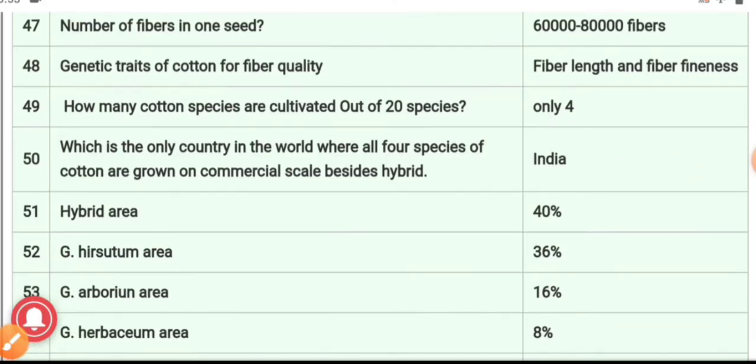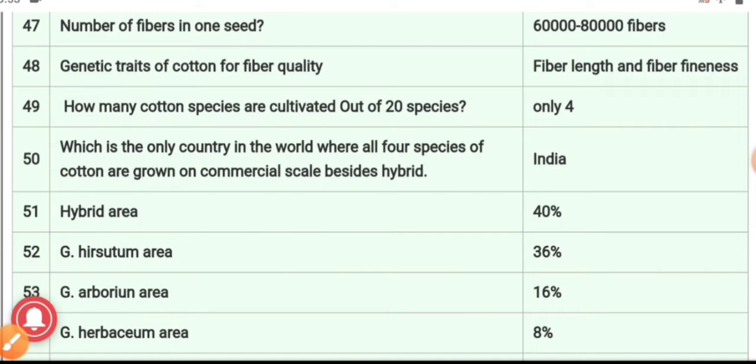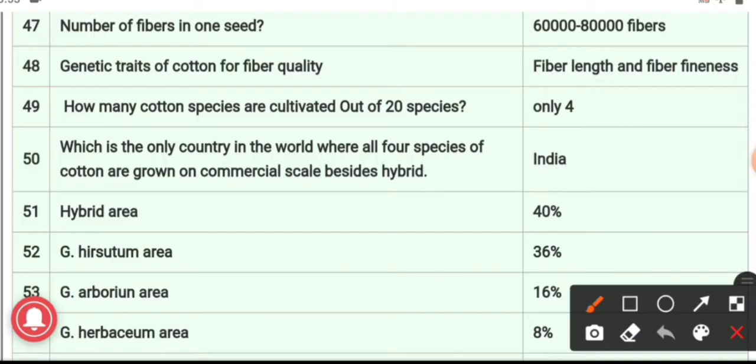49, how many cotton species are cultivated out of 20 species? And the answer is only 4 species are cultivated out of 20 species: Gossypium arboreum, herbaceum, hirsutum, and barbadense. 50. Which is the only country in the world where all 4 species of cotton are grown on a commercial scale besides hybrid? And the answer is India. India grows all types of species of cotton on a commercial scale.